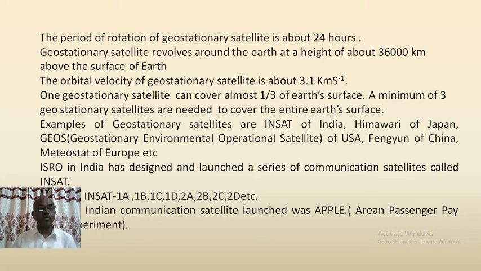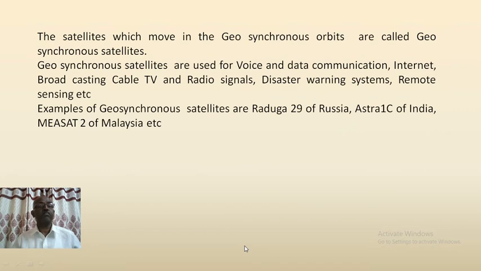They are INSAT 1A, 1B, 1C, 1D, 2A, 2B, 2C, 2D, etc. The first Indian communication satellite launched was Apple, the Ariane Passenger Payload Experiment.